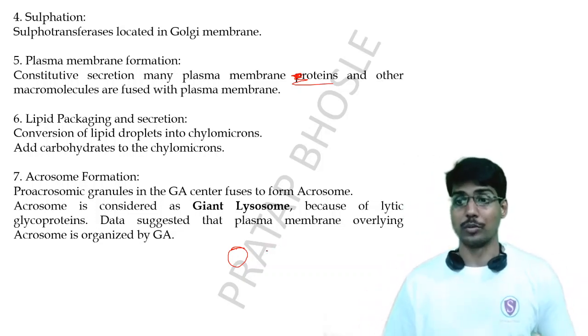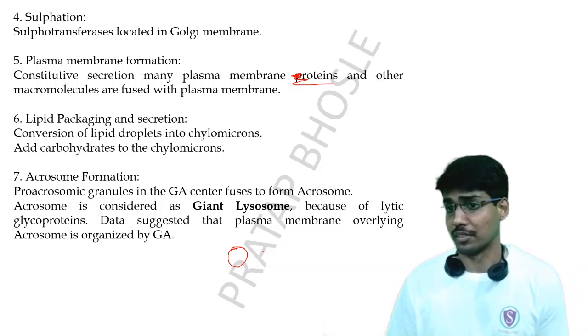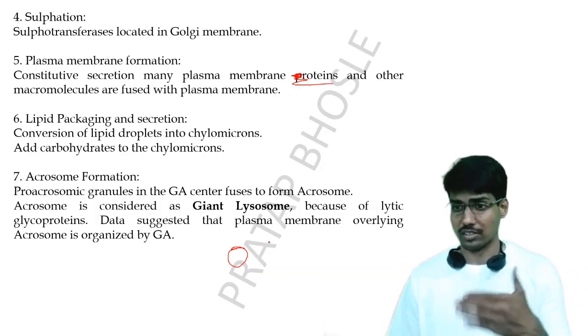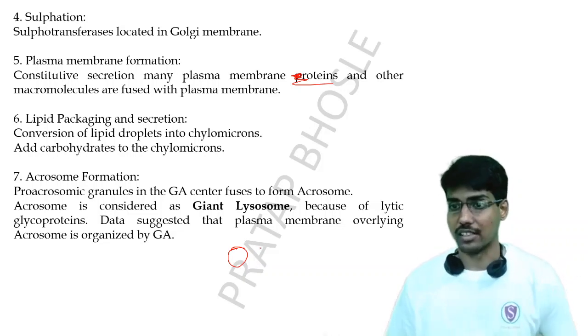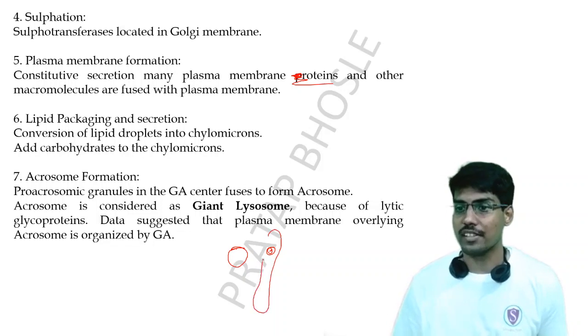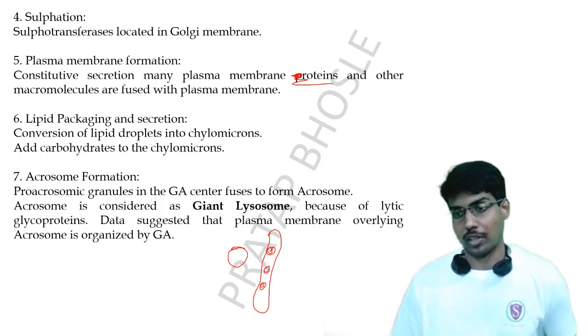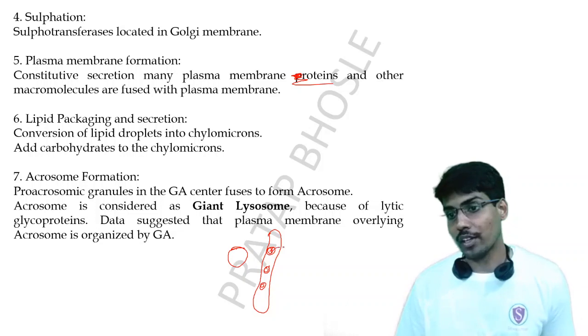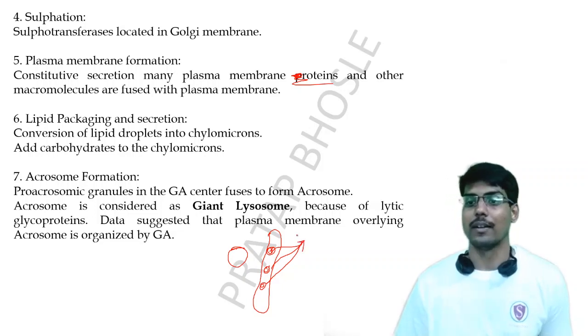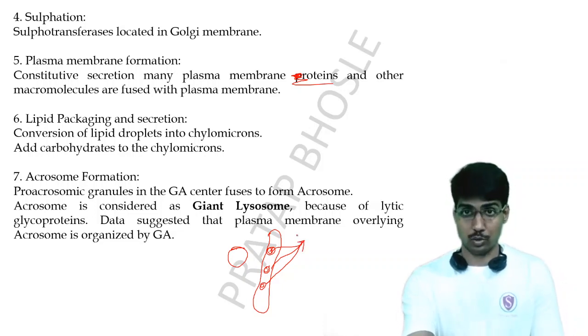At the time of embryogenesis, forming of germinal cells, there are many proacrosomic granules present inside the Golgi apparatus. These proacrosomic granules fuse with each other, and finally they form the acrosome.